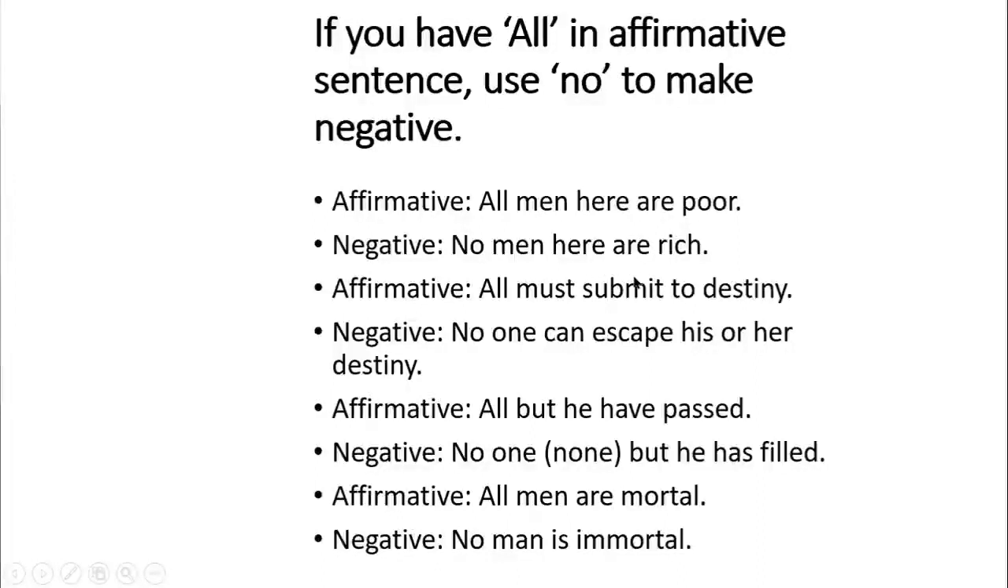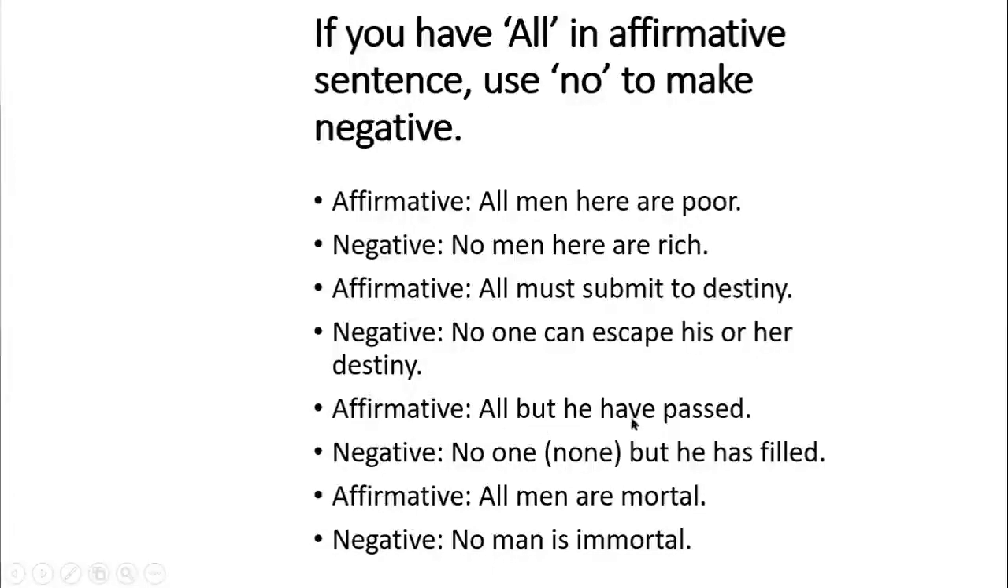And we did one thing here: we have used a negative word also. For the adjective poor, we have used the negative adjective rich. Okay, so here you can see, all must submit to destiny. So we are going to write down, no one can escape his or her destiny. Okay, move to the next example.